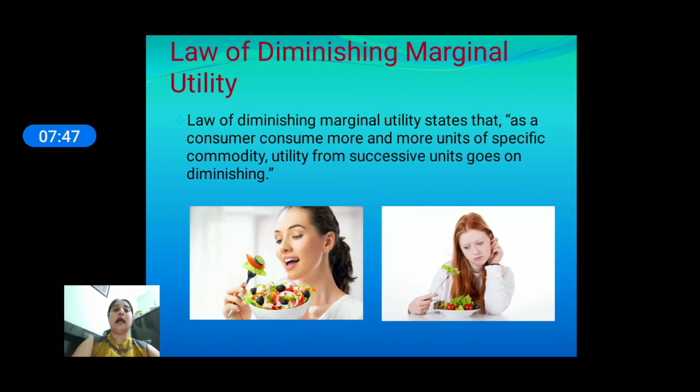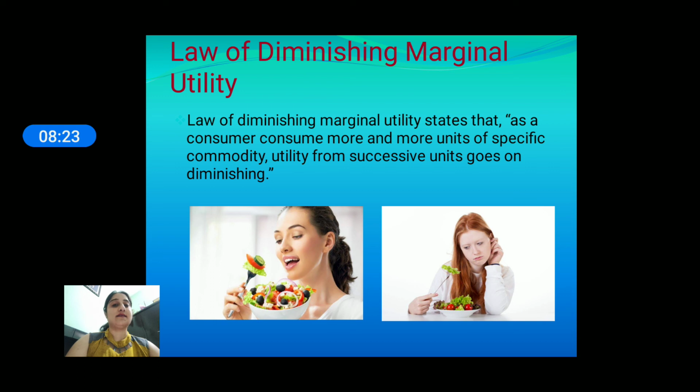Now students, law of diminishing marginal utility. What is law of diminishing marginal utility? Students, according to law of diminishing marginal utility, as a consumer consumes a commodity more and more, the marginal utility of that commodity becomes diminishing. As you see in these pictures, in the first picture, it looks like she loved to eat the salad. But as she consumes more and more units of the salad, it looks in the second picture that she does not like to eat more units of salad because marginal utility of salad goes down.